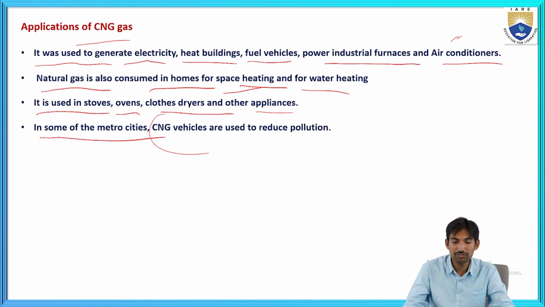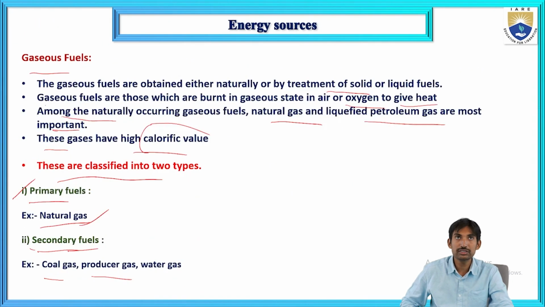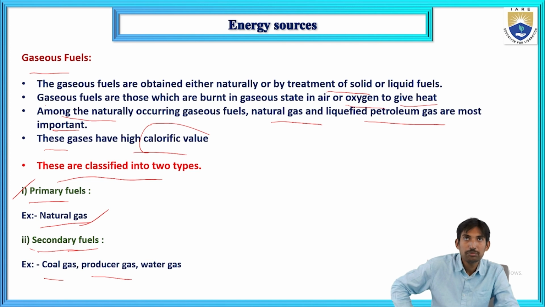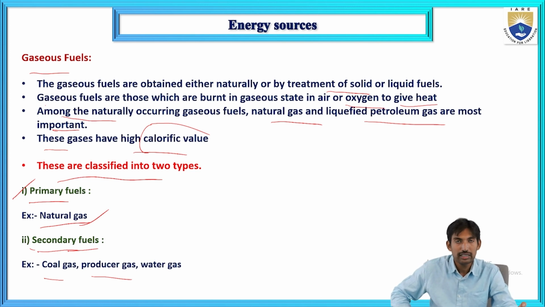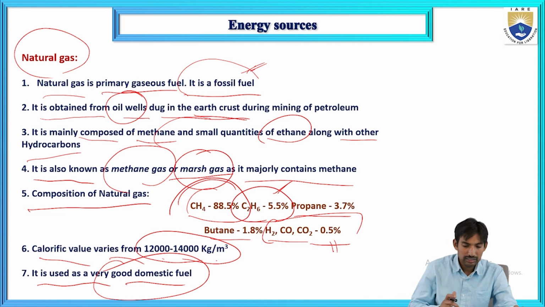These are the applications of the CNG gas. In this class we have discussed the gaseous fuels, the applications of gaseous fuels, and the different classification of gaseous fuels, that is primary fuel and secondary fuel. The example for primary fuel is natural gas, and the examples for secondary fuel are coal gas, producer gas and water gas. The natural gas, what is the natural gas, and its composition is also explained here.